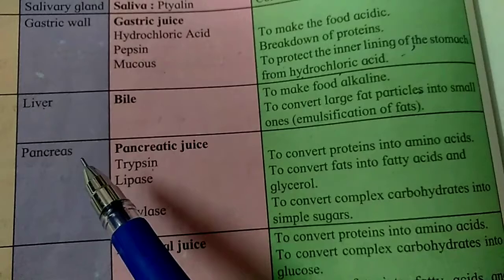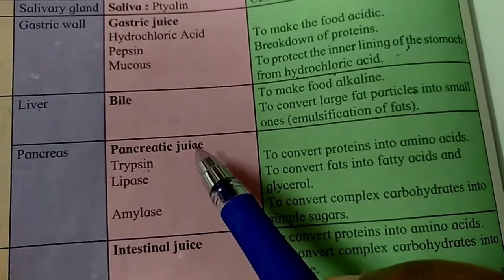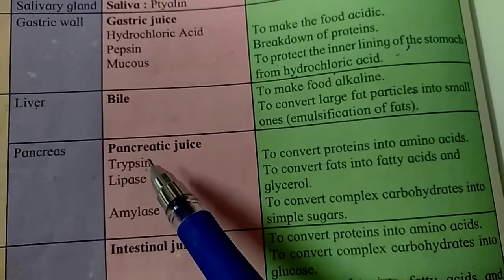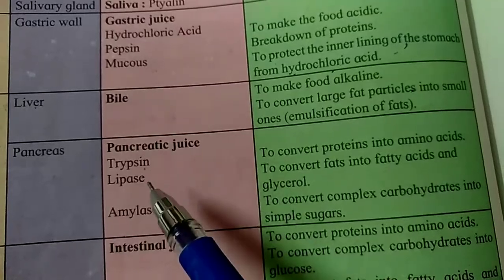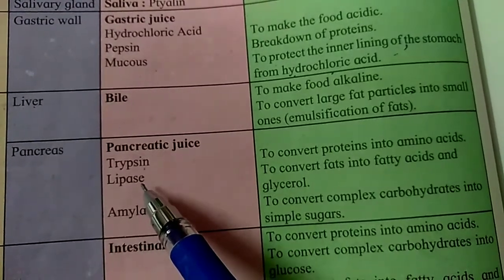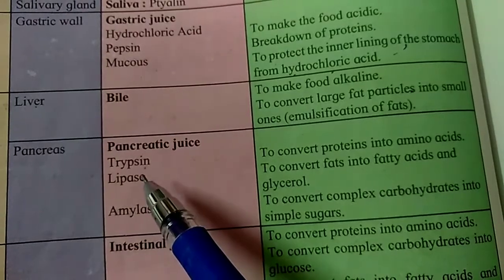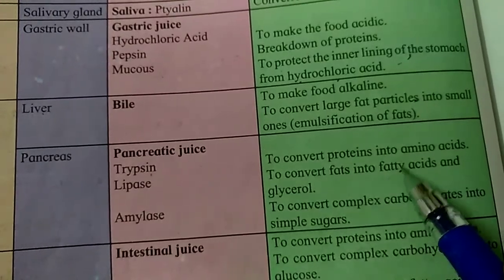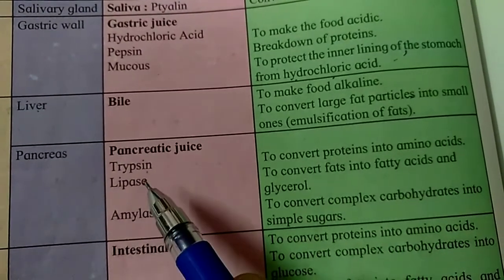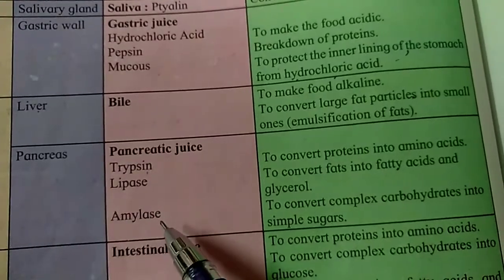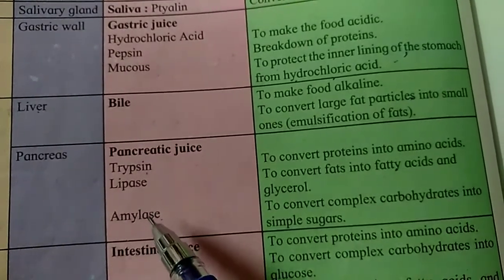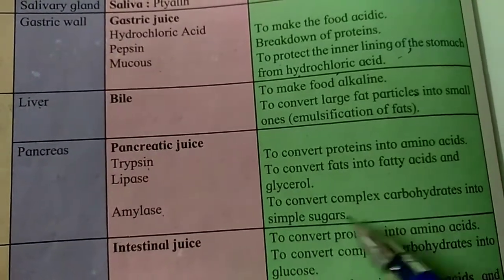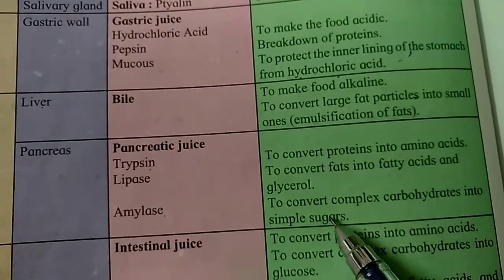Now the digestive juice from the pancreas is called pancreatic juice. Again it is of three types. Trypsin: its main function is to convert proteins into amino acids. Then lipase: its main function is to convert fats into fatty acids and glycerol. And this is amylase, or pancreatic amylase: its main function is to convert complex carbohydrates into simple sugars.